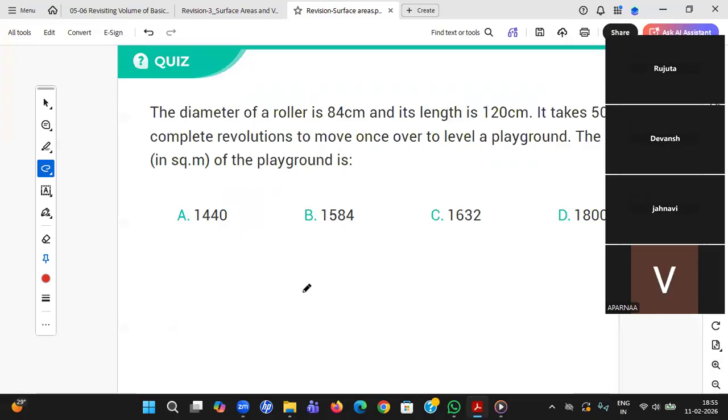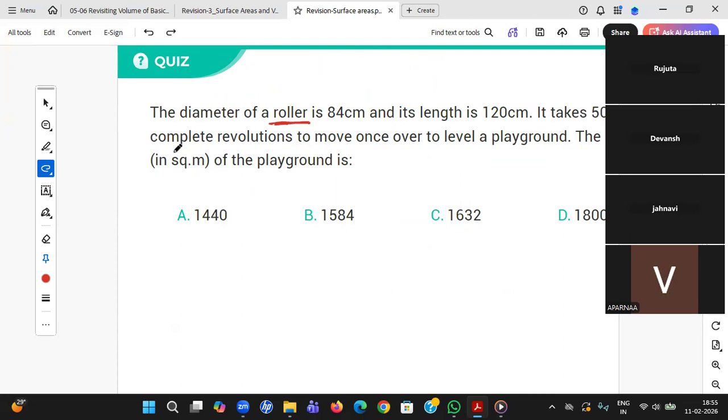The diameter of the roller is 84 centimeters and its length is 120 centimeters. So first of all, student, you need to know what shape the roller is. Then only you can guess, right? Think about the roller, and he's speaking about the diameter and length. From this also you'll get some idea. So what might be its shape?